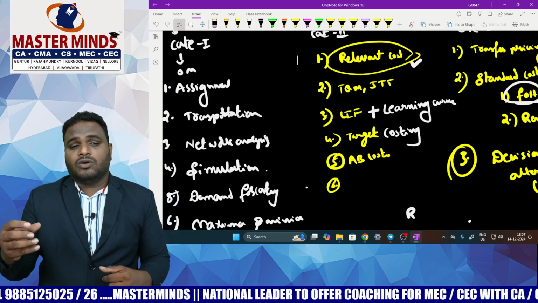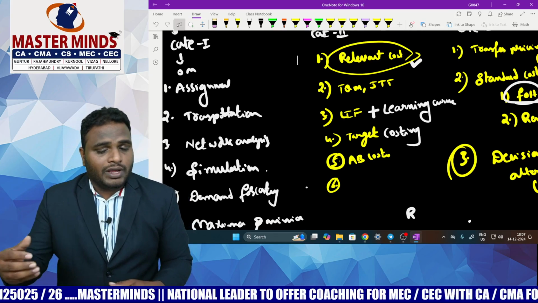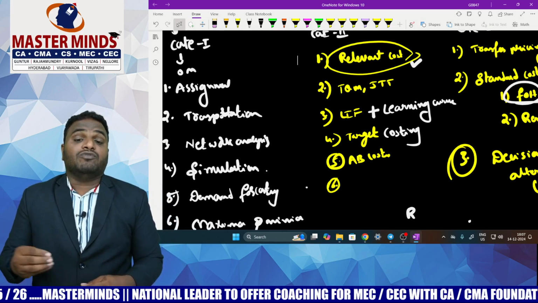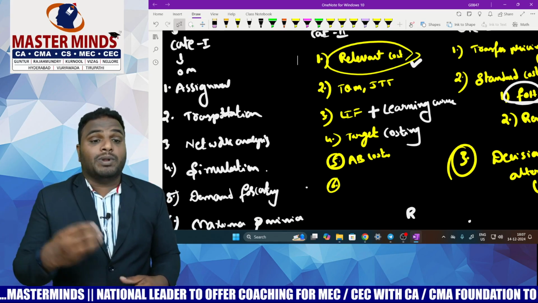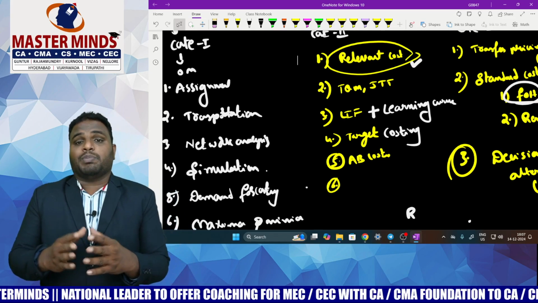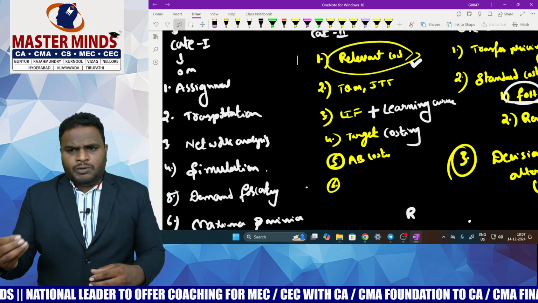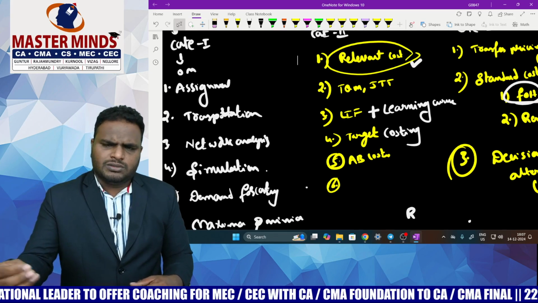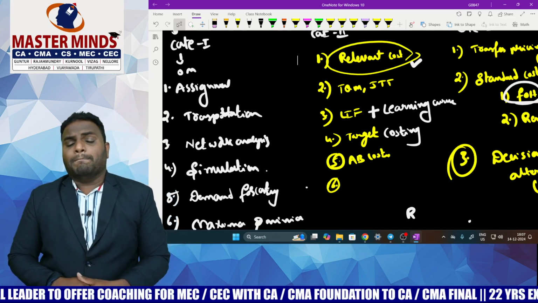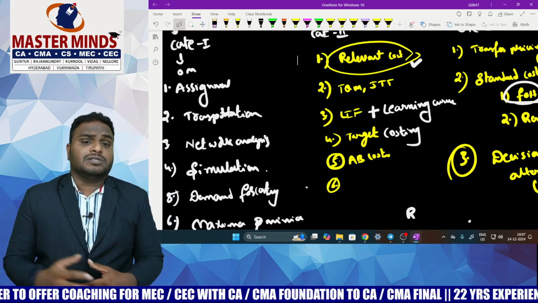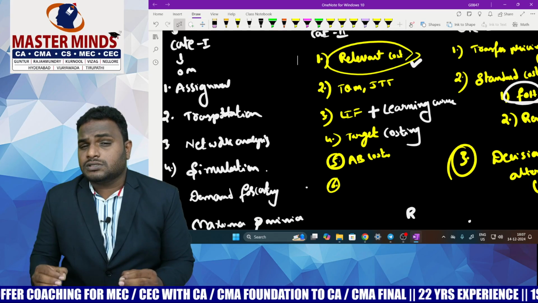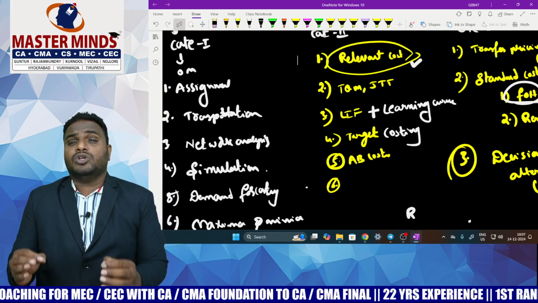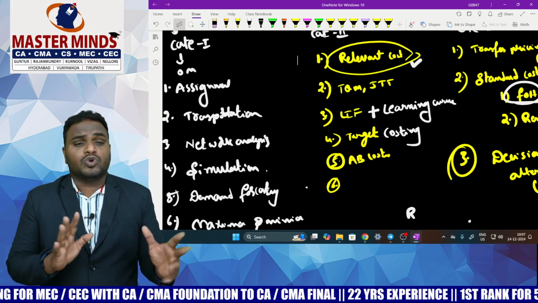Regarding the simulation table, and then come to the advanced level problem. There is a petrol bunk problem in the Masterminds material. Please practice that problem, or if the petrol problem is not possible, go to the bakery problem. Please practice that question. Practice is the only learning key regarding this OM part.